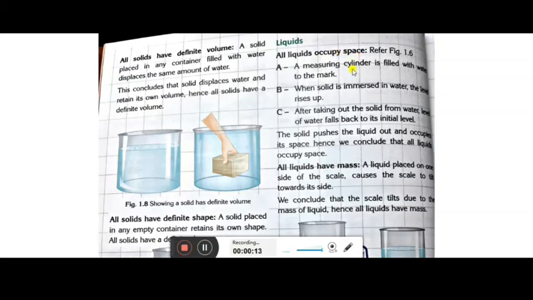You have already seen in the previous experiment that the measuring cylinder is filled with water to the mark, and when a solid is immersed in water, the level rises up. After taking the solid out of the water, the level falls back to its initial position. So the solid pushes the liquid out and occupies its space. If the solid is pushing the liquid out, that means the liquid has the same kind of property the solid has. When the solid is taken out, the liquid comes back to its own position. So that means the liquid also occupies space.